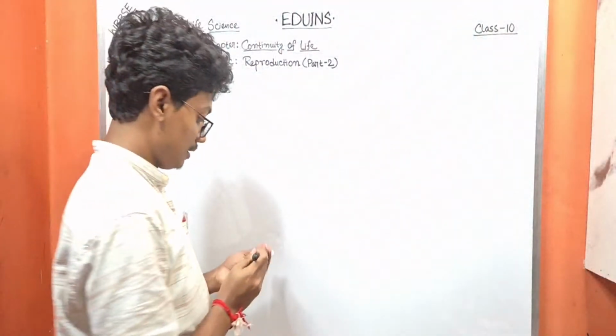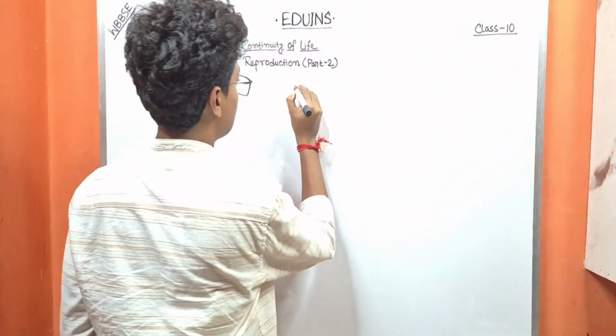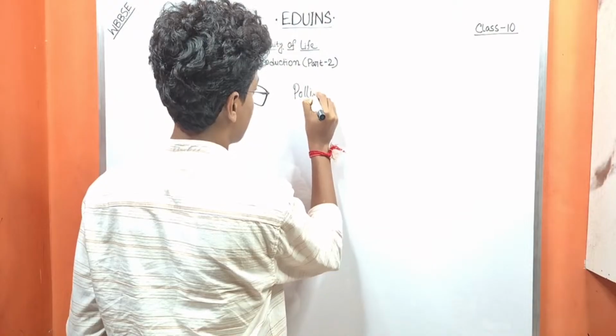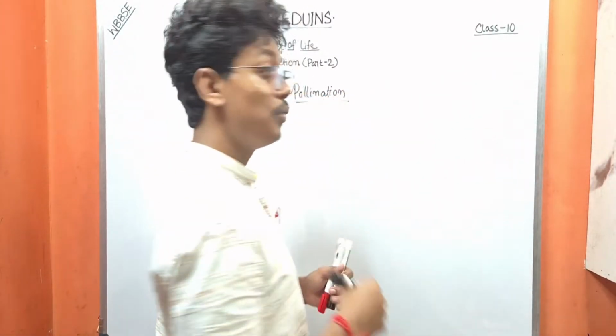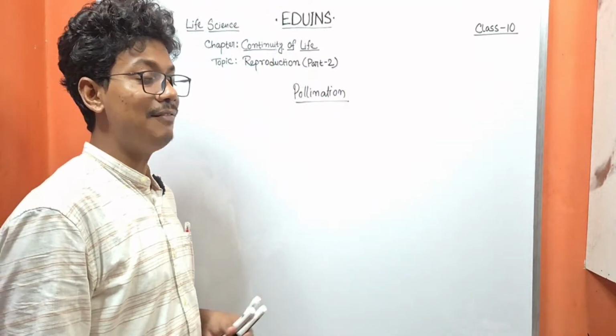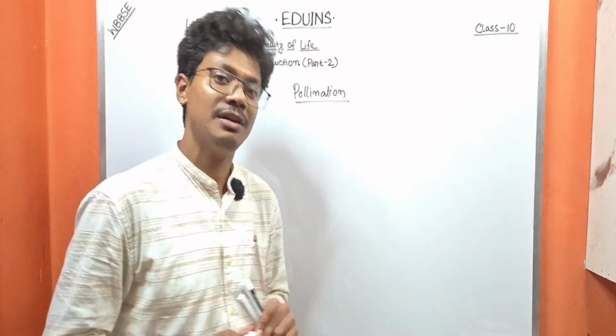Next, we will study the pollination. So what is pollination? There is a misconception between pollination and fertilization.